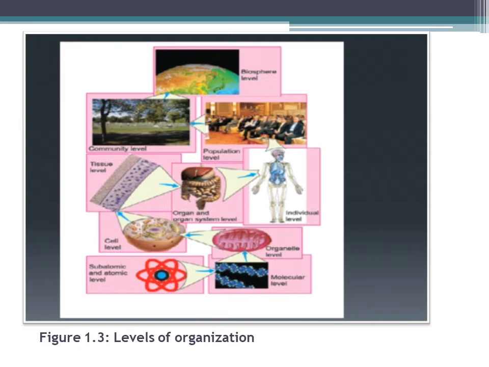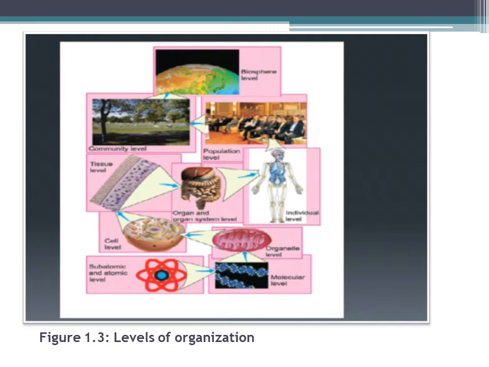Then the third one is the organelle and the cell level. Biomolecules assemble in a particular way and form an organelle. This is a mitochondria, and when different organelles assemble together, they form a cell. You know, the cell is the basic unit of life. In a multicellular organism, when similar cells are organized into a group, they form a tissue. You have studied different plant tissues and animal tissues.